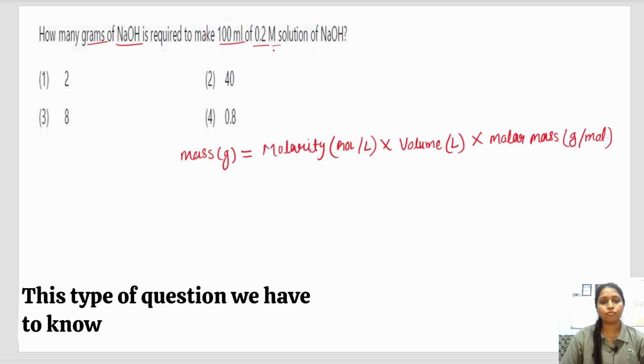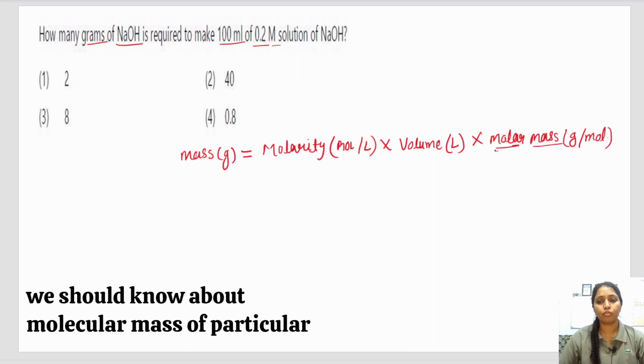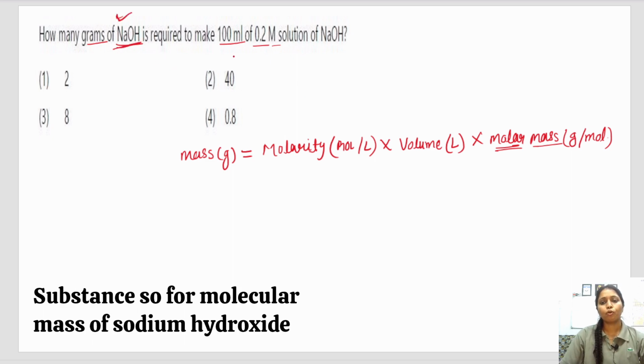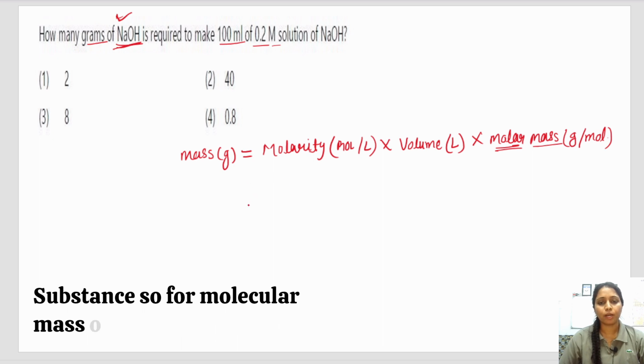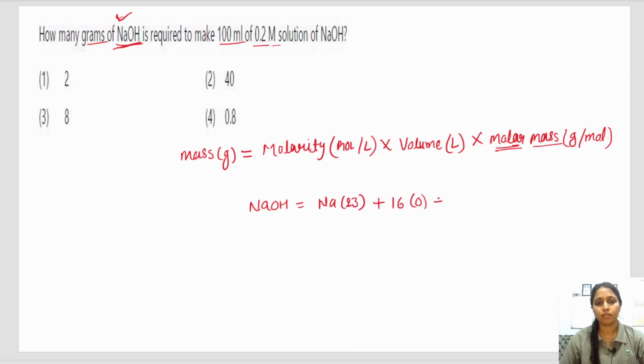This type of question, we should know about the molecular mass of the particular substance. So for the molecular mass of sodium hydroxide, for sodium it is 23, for oxygen it is 16, and for hydrogen it is 1. So adding all these, 40 gram per mole,